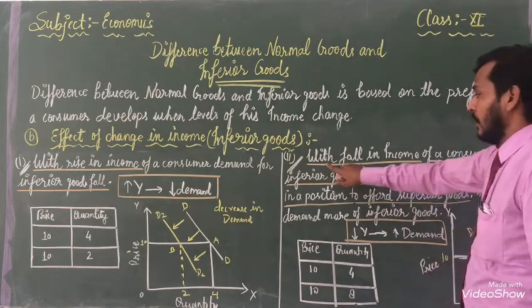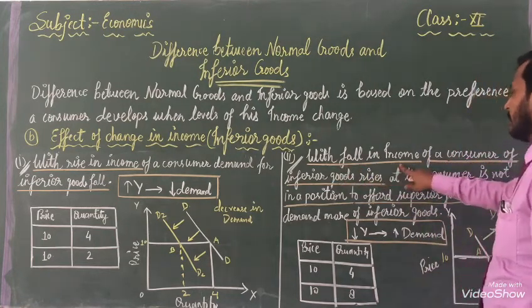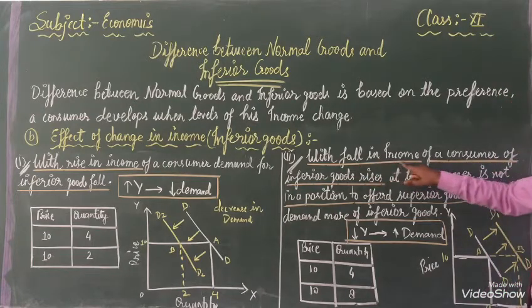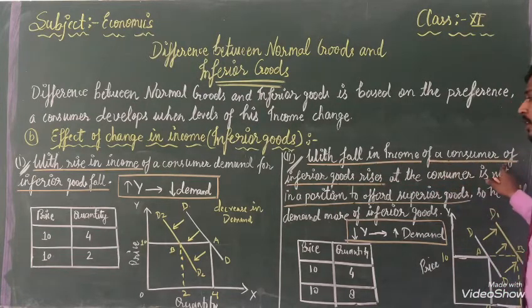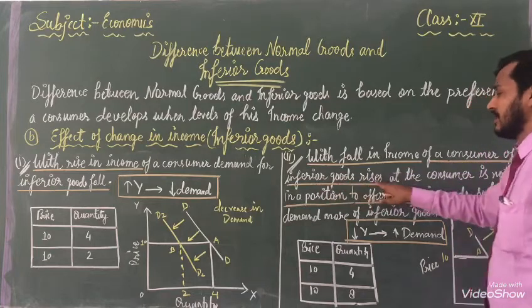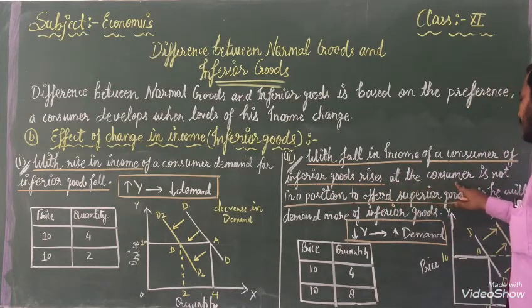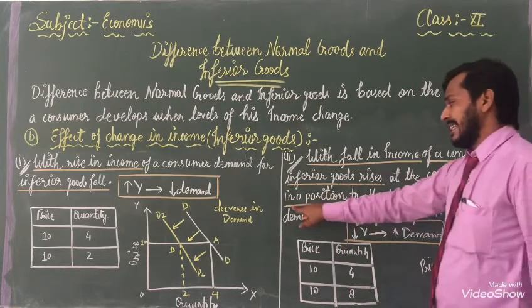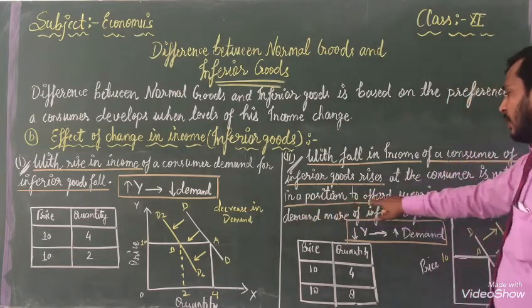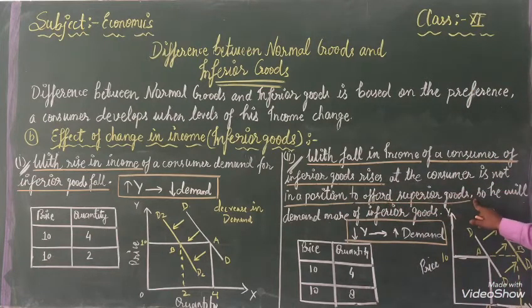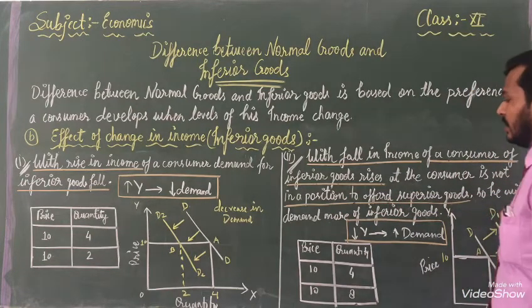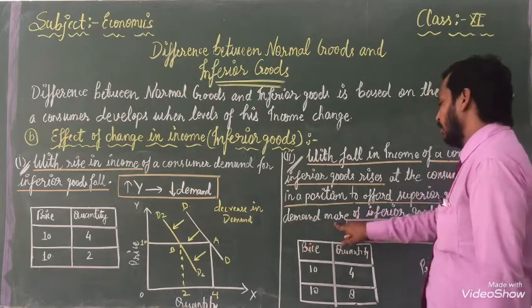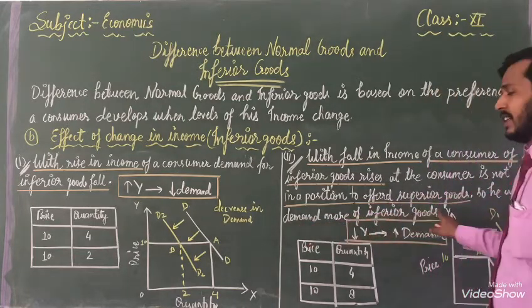Once again listen, with fall in income of a consumer, demand of inferior goods rises as the consumer is not in a position to afford superior goods, so that he will demand more of inferior goods.